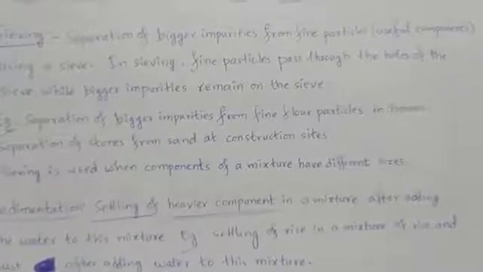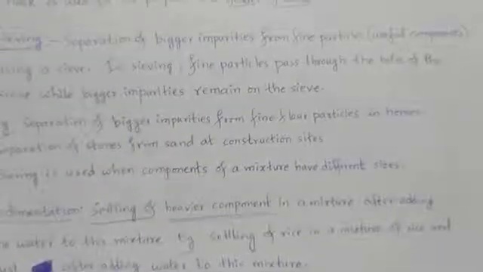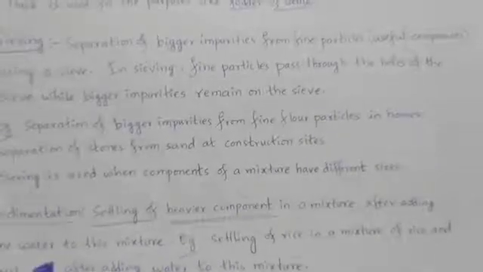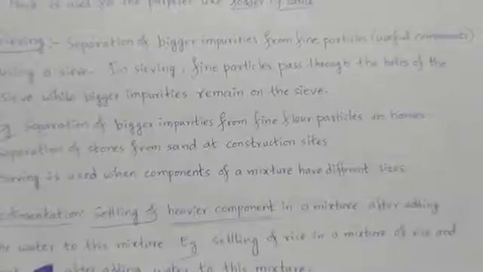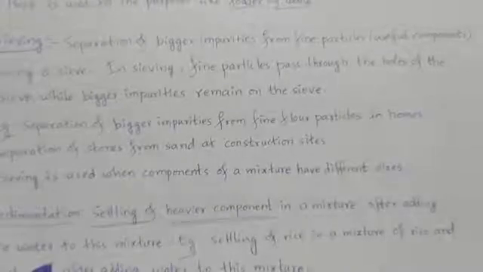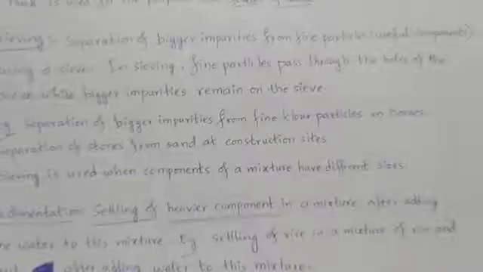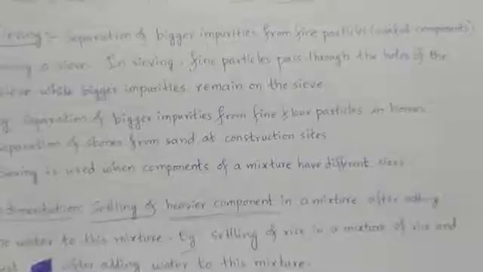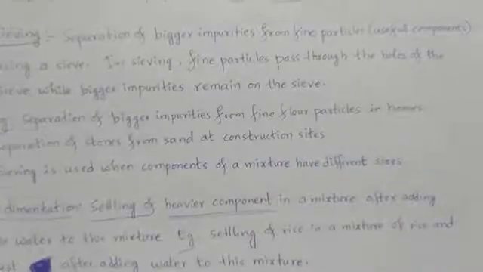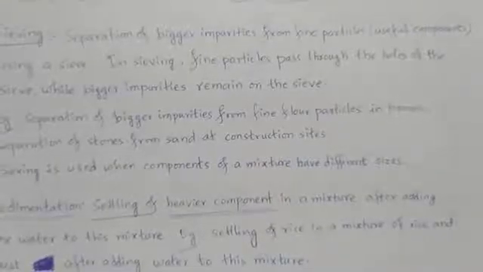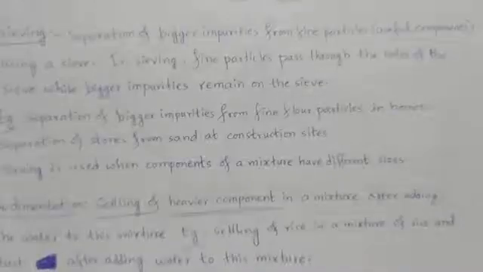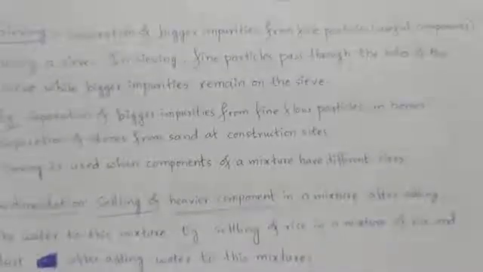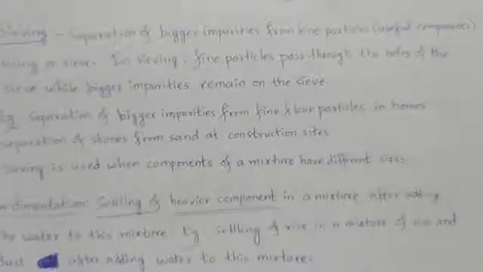Next one is sieving. Separation of bigger impurities from fine particles using a sieve. A sieve is a device which has different sized holes. So this hole will allow only the substance that can pass through it. The substances which cannot pass through it are just going to stand above that sieve, or get collected above that sieve only, right?